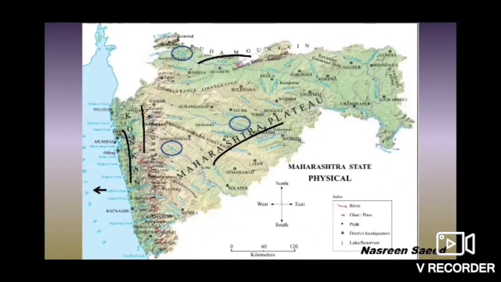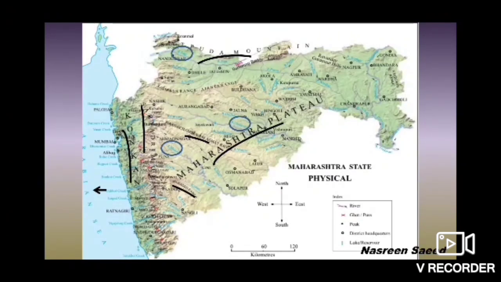Then the next question is, find the ranges which originate in the Sahyadri mountain and spread to the east. So these ranges, that is Mahadev range, Harishchandra Balaghat range, these originate in the Sahyadri mountain and spread to the east. The next question is, say the names of any three dams shown on the map.